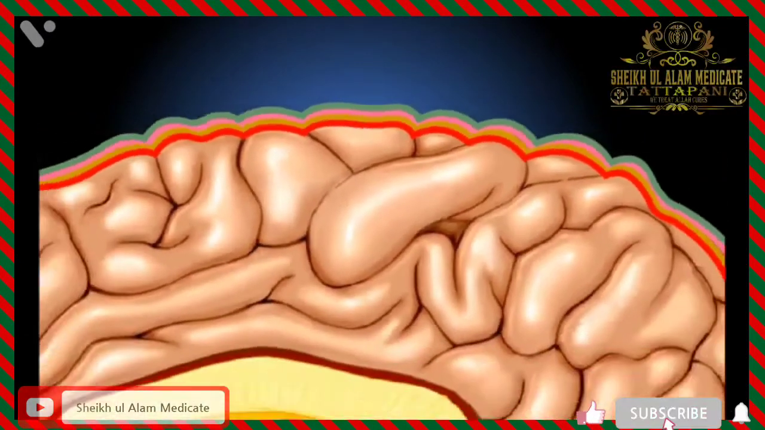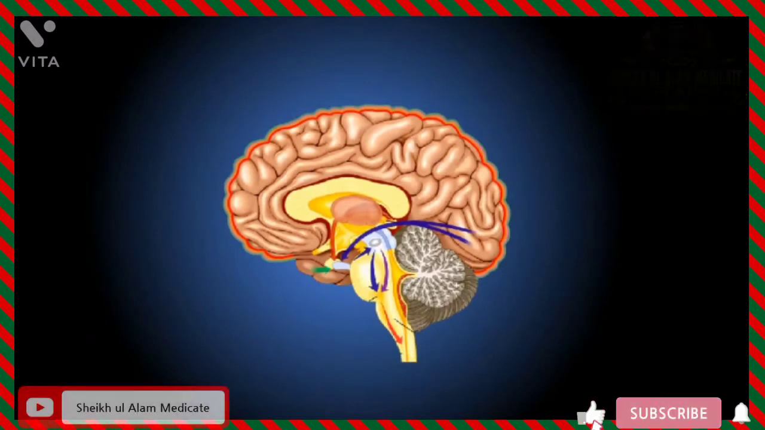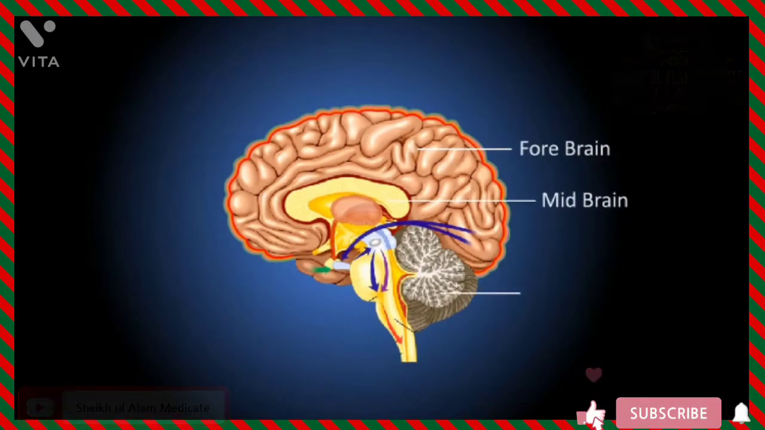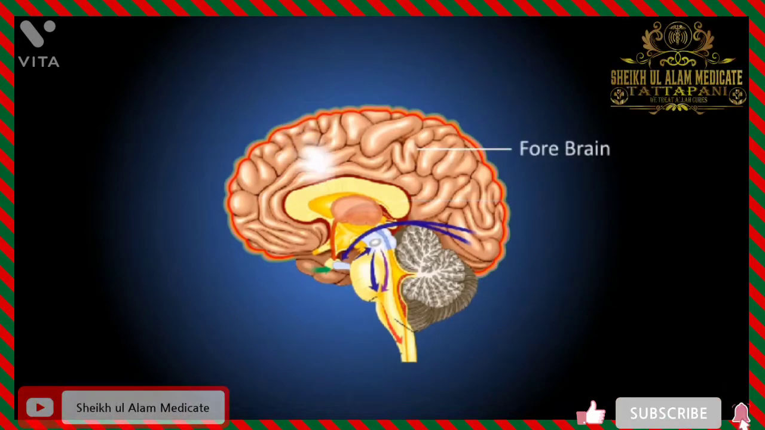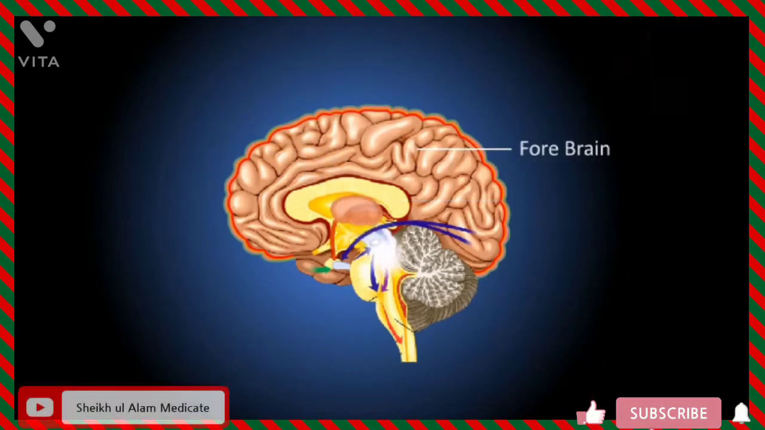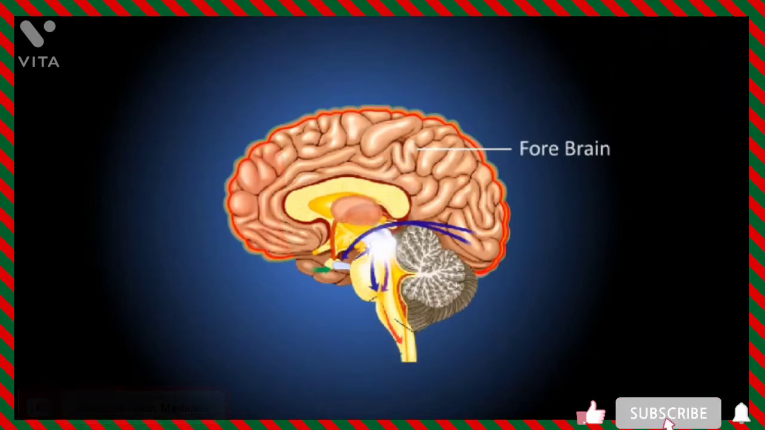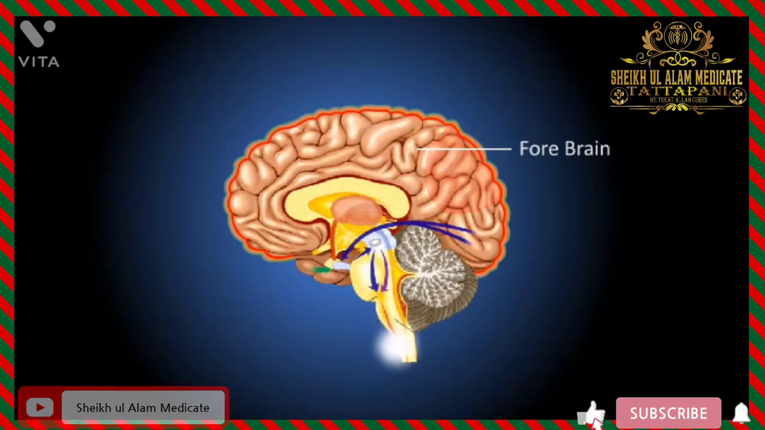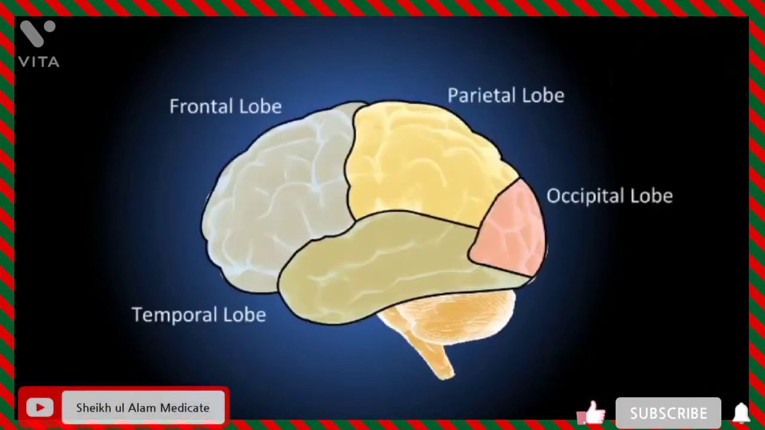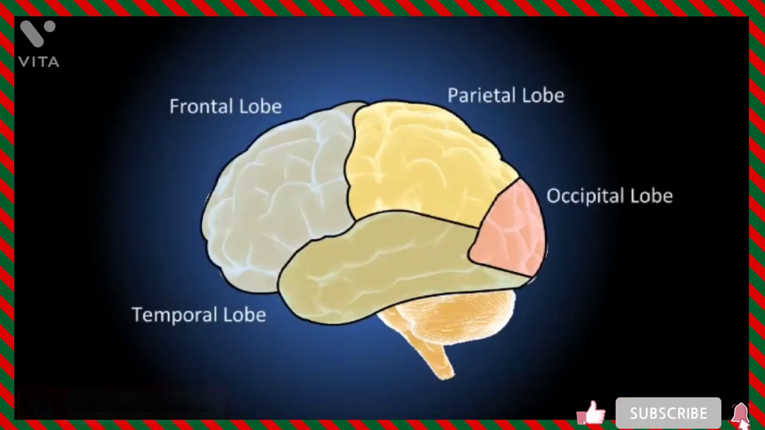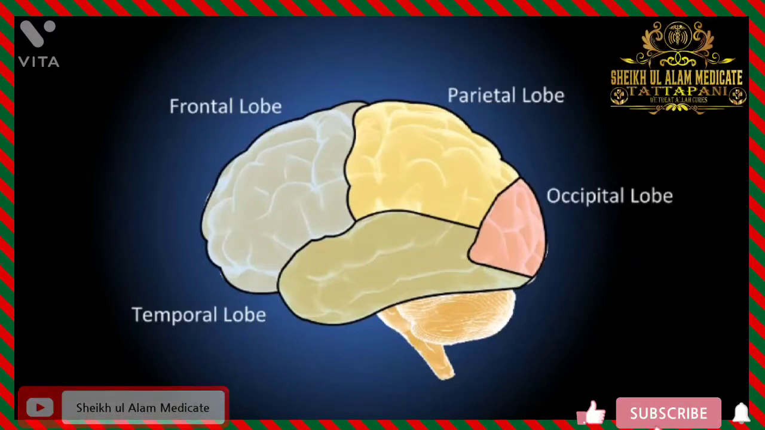The human brain is formed of 3 parts: forebrain, midbrain, and hindbrain. The forebrain forms the anterior 2/3 of the brain and is formed of 4 parts: olfactory lobes, cerebrum, thalami, and hypothalamus. The cerebrum is formed of a pair of large-sized lobes, called cerebral hemispheres.